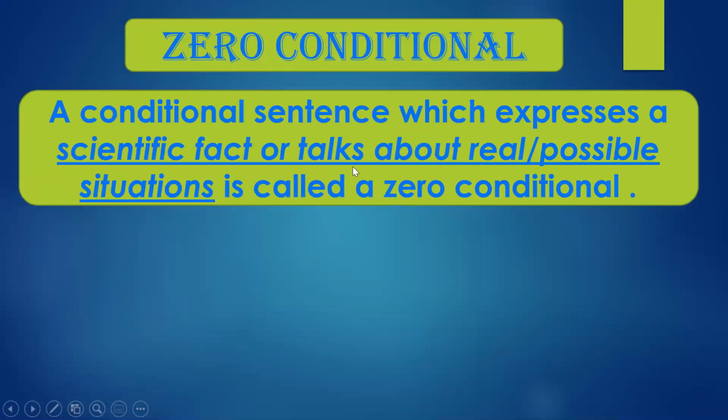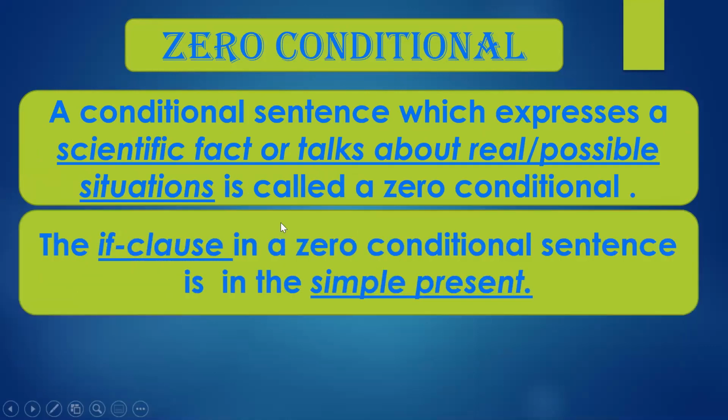Now, zero conditional sentences. From this example, we can say a conditional sentence which expresses a scientific fact or talks about real, possible situations is called a zero conditional sentence. These are the key words: real and possible situations. The if clause in a zero conditional sentence is in the simple present tense.